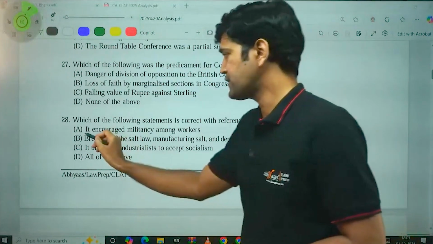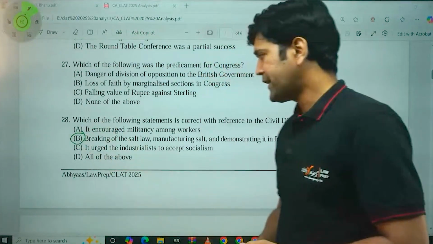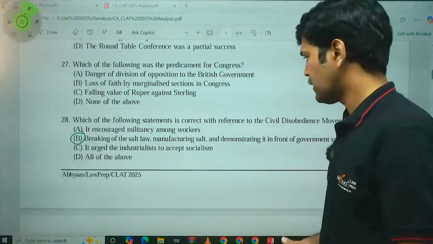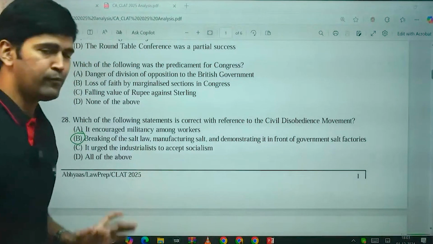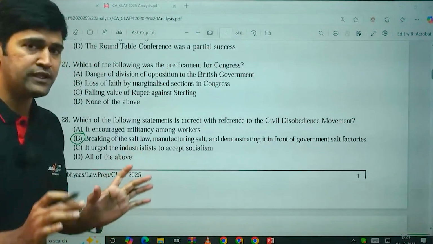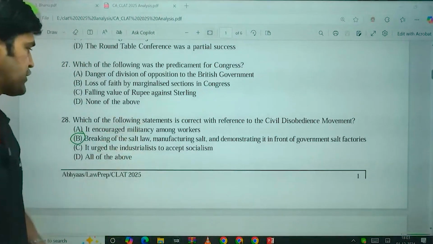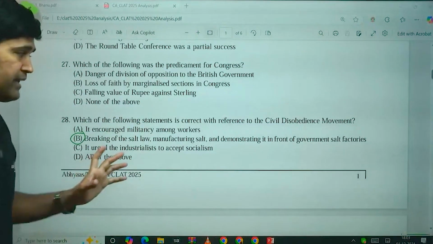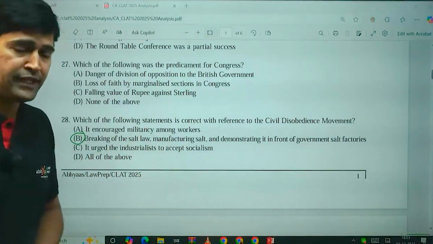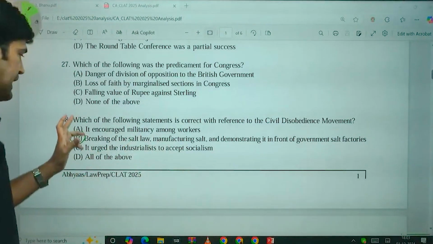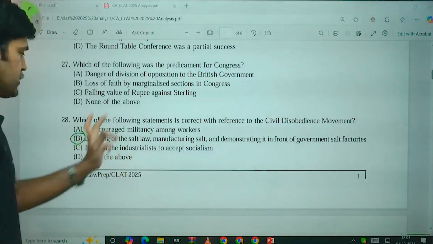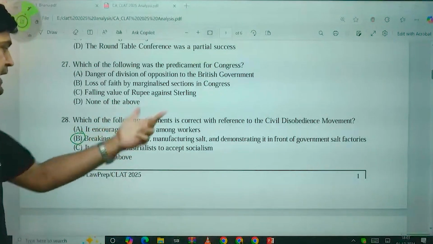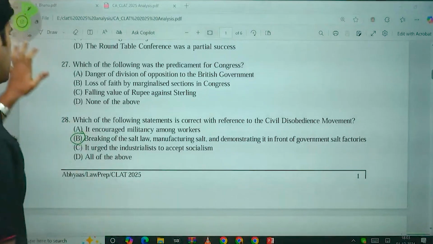No. So breaking of the salt law, manufacturing of salt, demonstrating it in front of government salt factories would be the most appropriate and correct answer for question number 28. But ultimately we have to wait for the final key to know whether it is B or all of the above. Mostly it is option B only, because it did not encourage militancy among the workers as such.